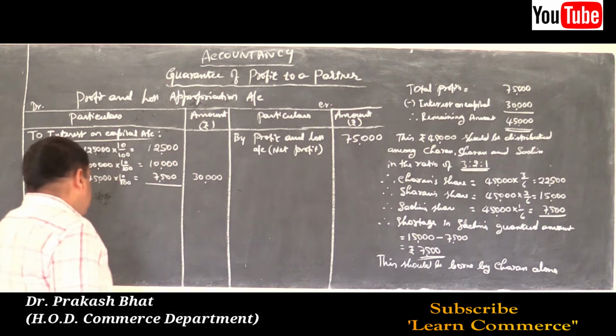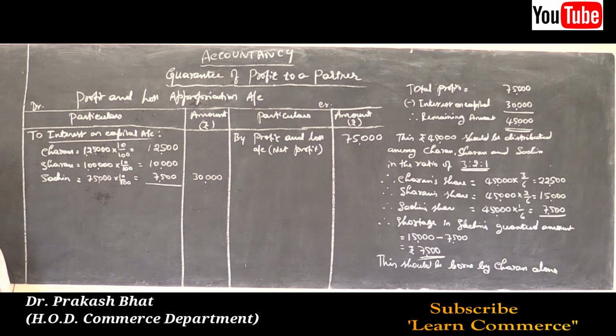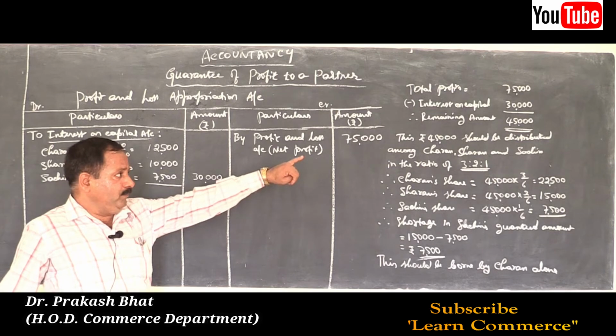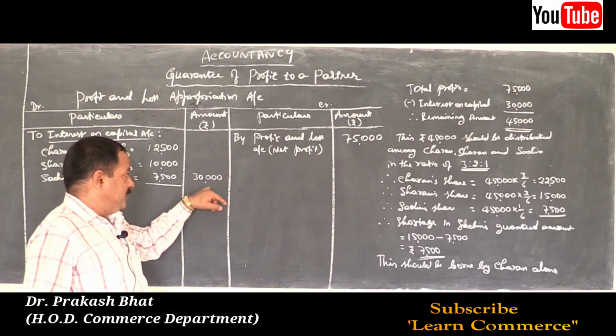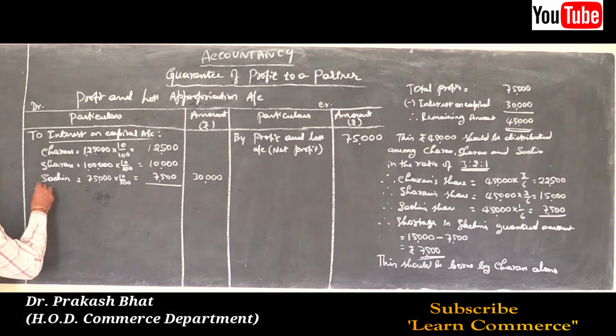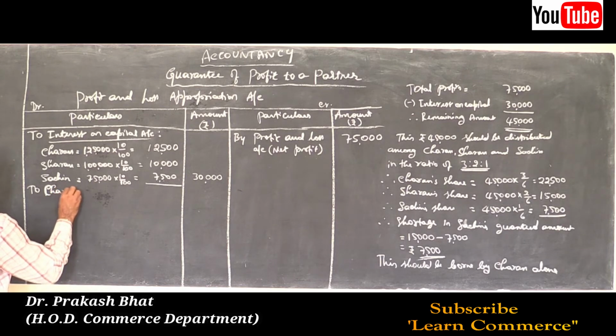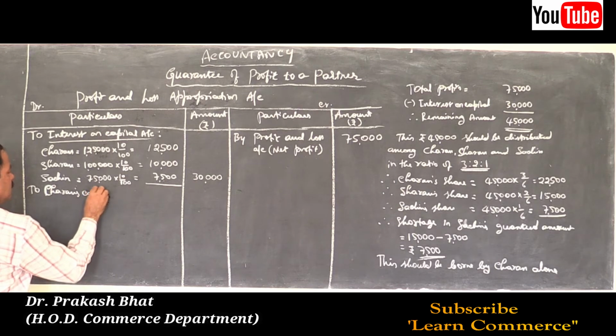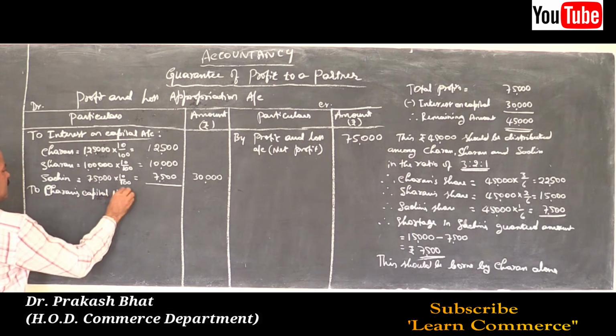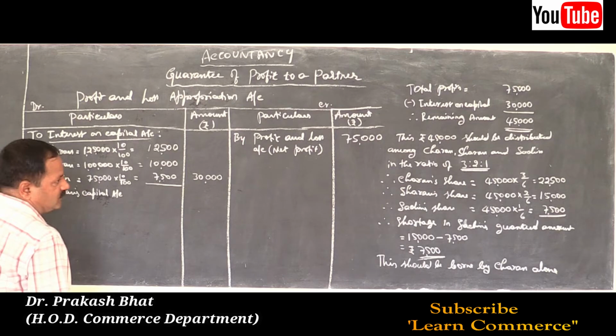Now let us solve here. Now what we have to do is distribute the amount among the partners here. So, to partners' capital account. Let us write individually. That is, to Charan's capital account, how much?